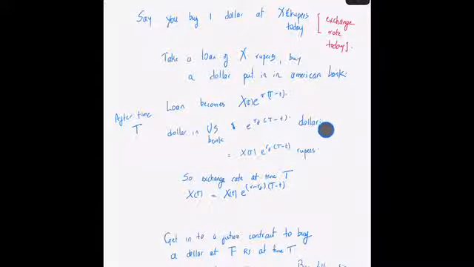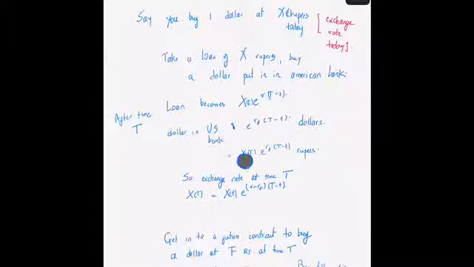In principle, your friend has this many dollars in America, which is equivalent to you having this many dollars here in India.